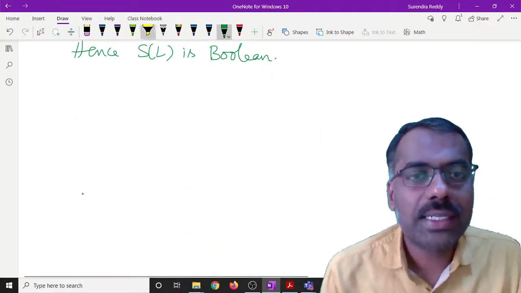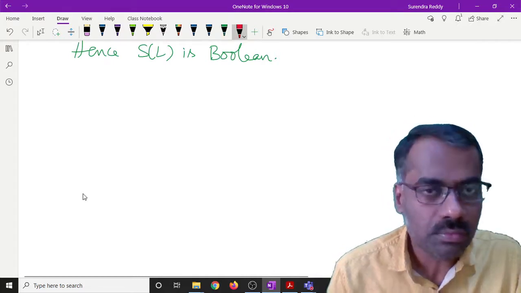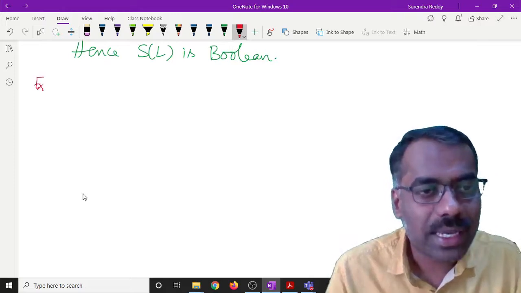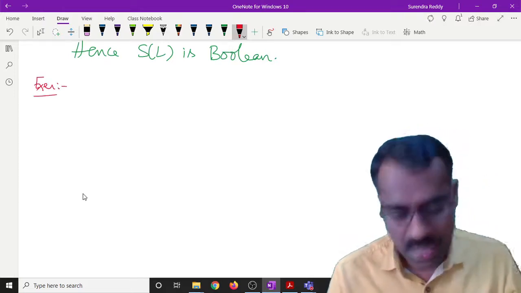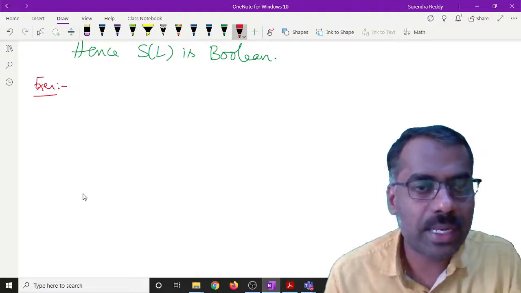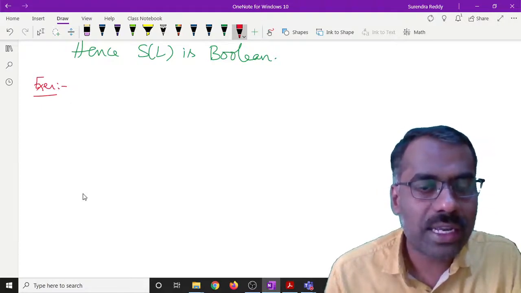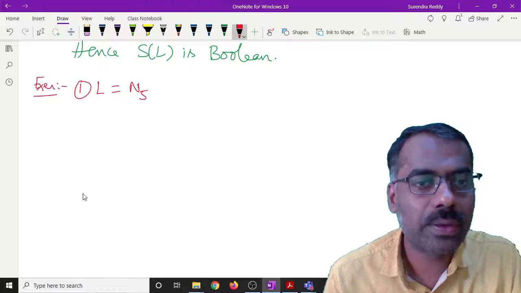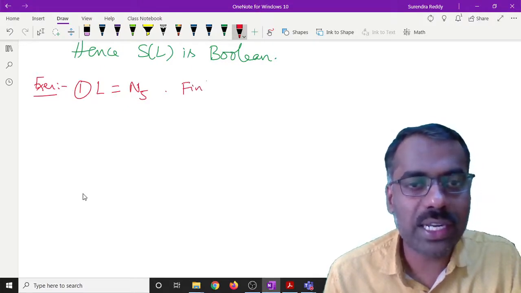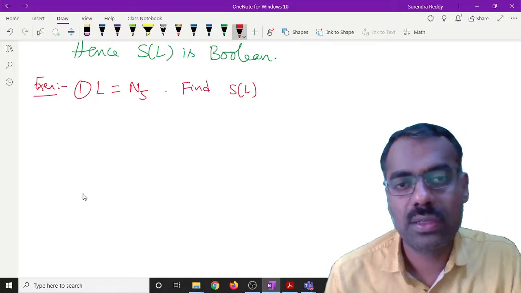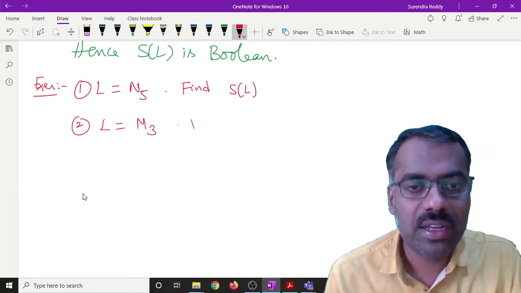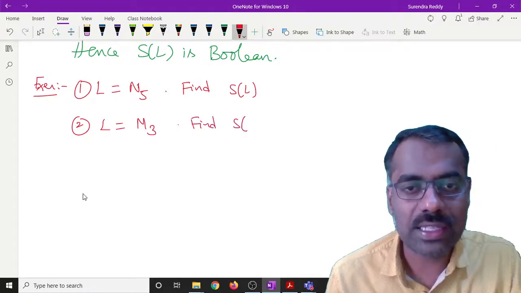You can have some exercise and try yourself. If you are not getting it, I can explain again. First problem: consider your L to be N5, which is the pentagon. You know the pentagon, right? Then find what is your S of L. Second one, take your lattice as M3, which is the diamond, and find what is your S of L.